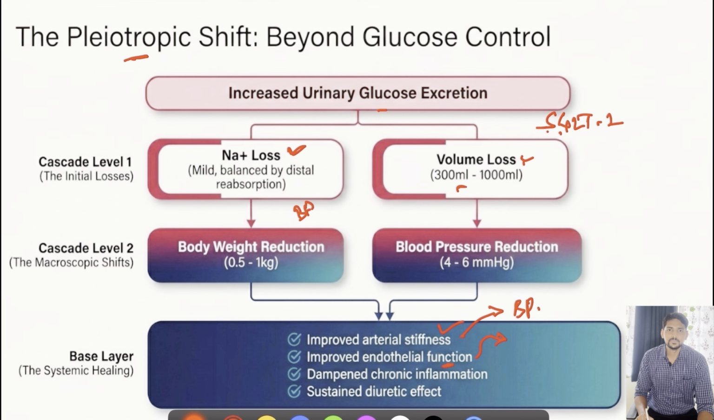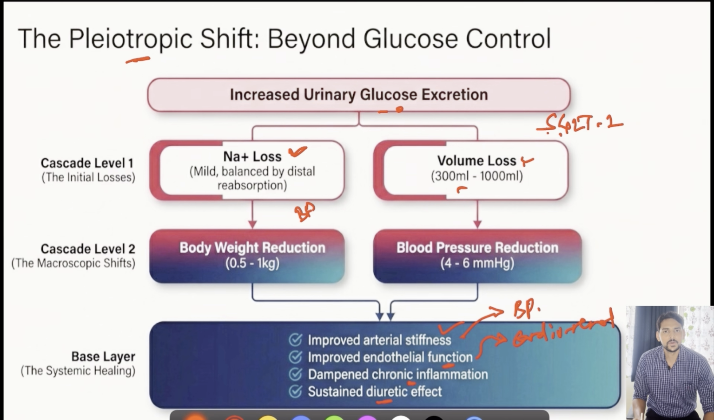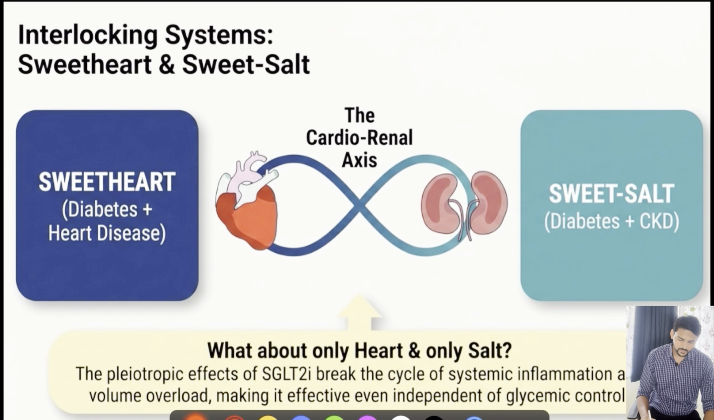So with this mechanism, we can say it has cardiorenal benefit irrespective of the glucose excretion mechanism. Then it has been observed that it will reduce the inflammation in the body. Also, there will be a sustained diuretic effect. So these are the added advantages of using SGLT2 inhibitors. I hope you have understood all the effects of SGLT2 inhibitors.